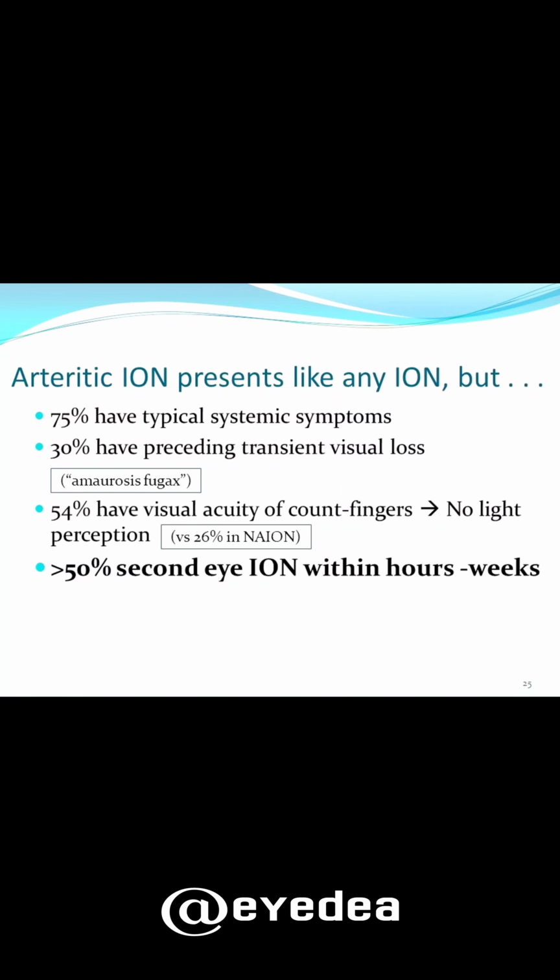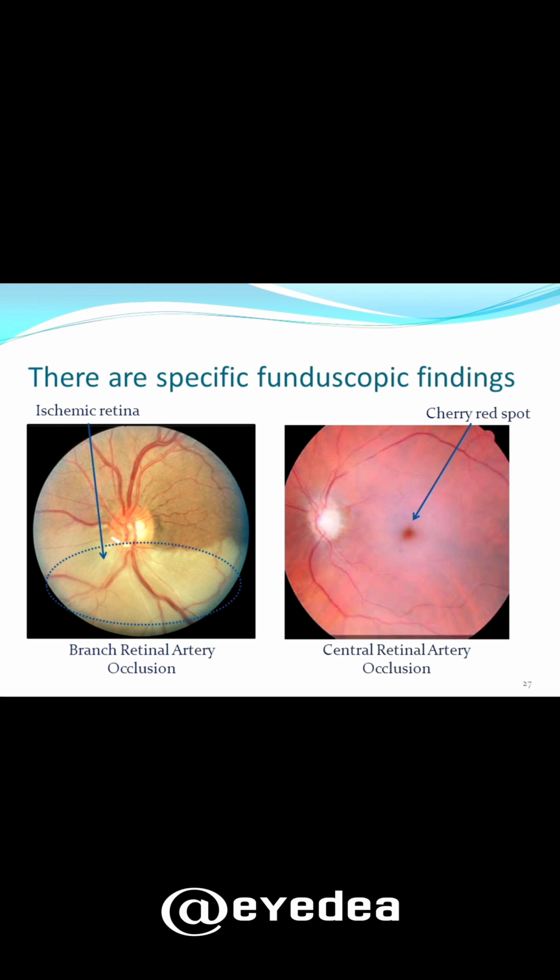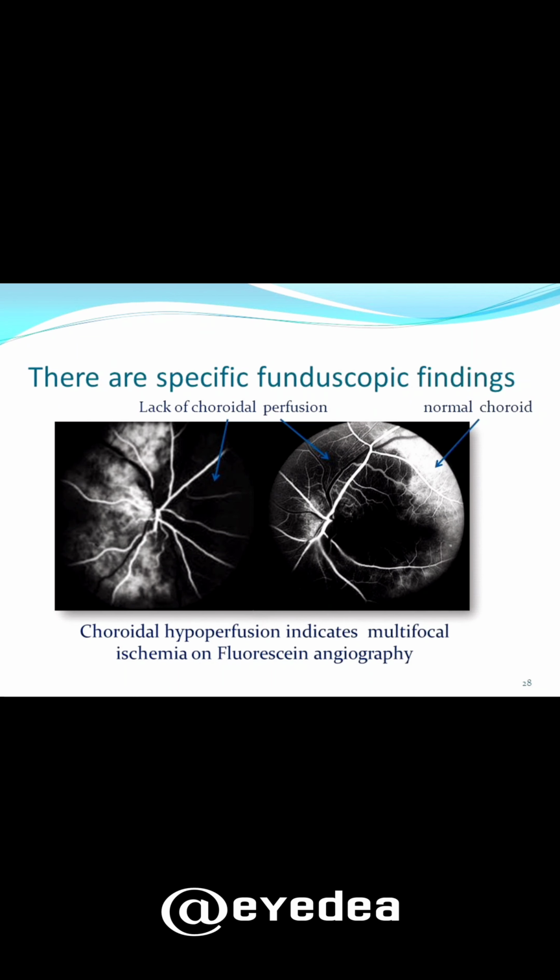Arteritic ION presents like NaION, but 75% have typical systemic symptoms and the disc is swollen, mostly paler. Pallid swelling is pathognomonic. Other fundus findings of giant cell arteritis include branch retinal artery occlusion or central retinal artery occlusion showing cherry red spot. And on FFA, choroidal hypoperfusion indicates multifocal ischemia on fluorescein angiography.